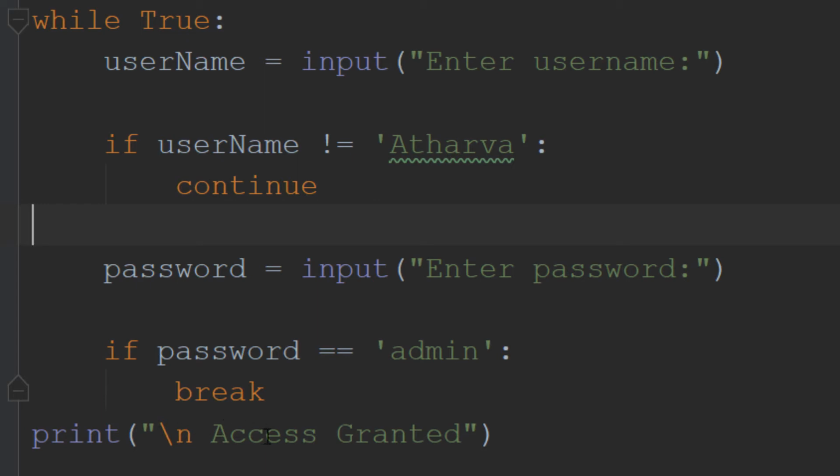If the password is not equal to admin, then again the loop will run and accept the input of username and again check this condition. So for that, let's run the program.